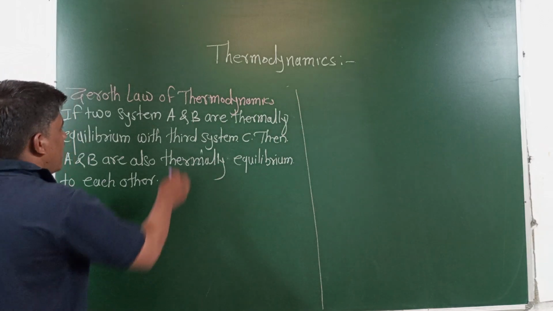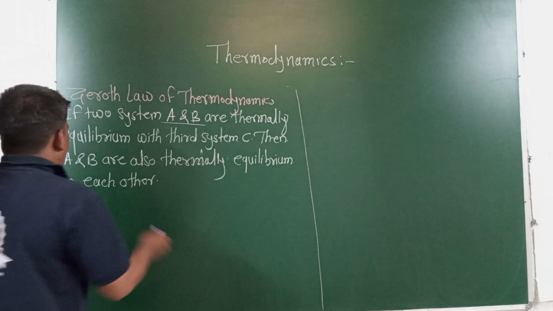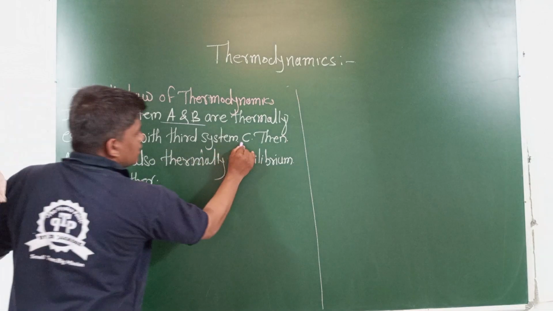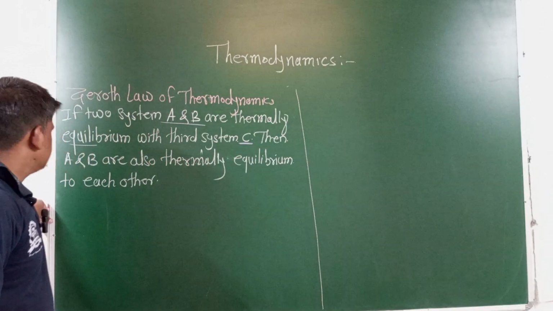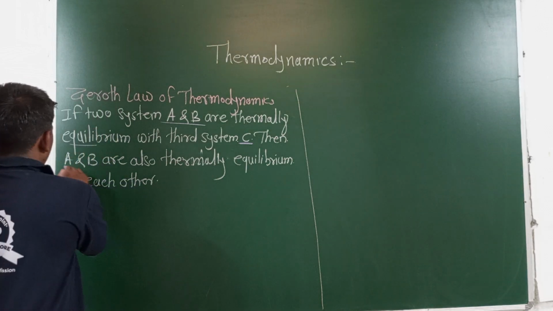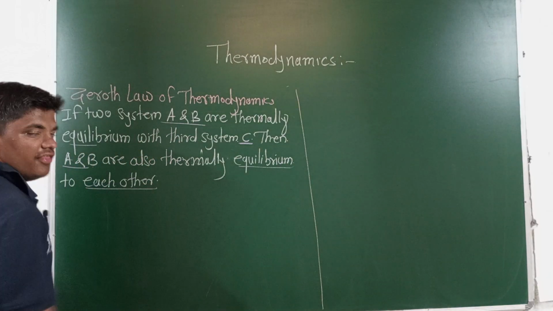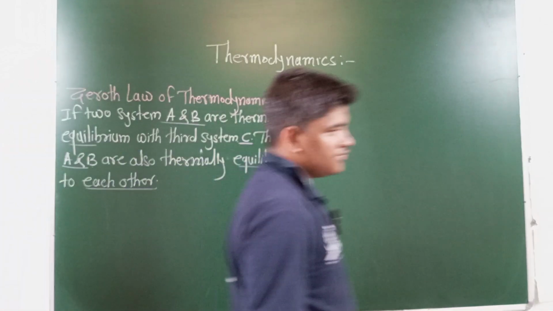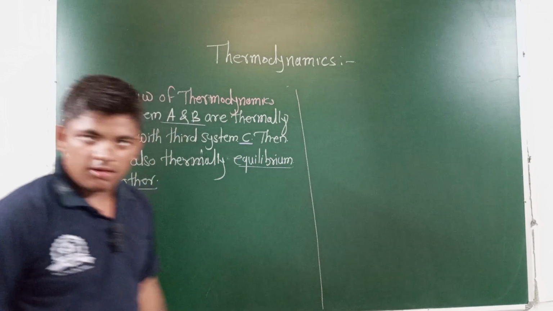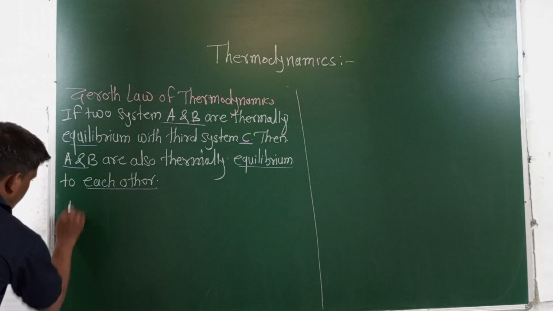I will underline that particular point. If A and B, the two systems, are in thermal equilibrium with the third system, that is C, then therefore A and B are also in thermal equilibrium with each other. This is the zeroth law of thermodynamics. Now let's discuss the first law of thermodynamics.